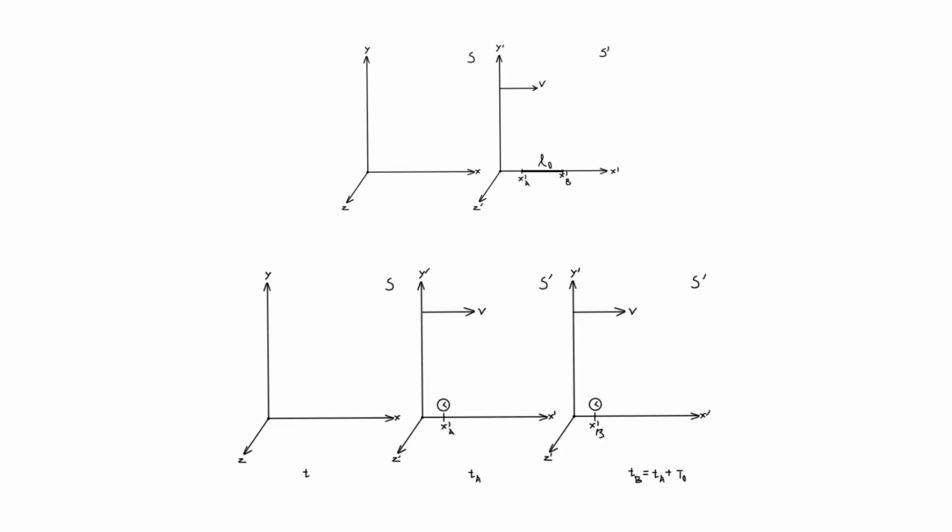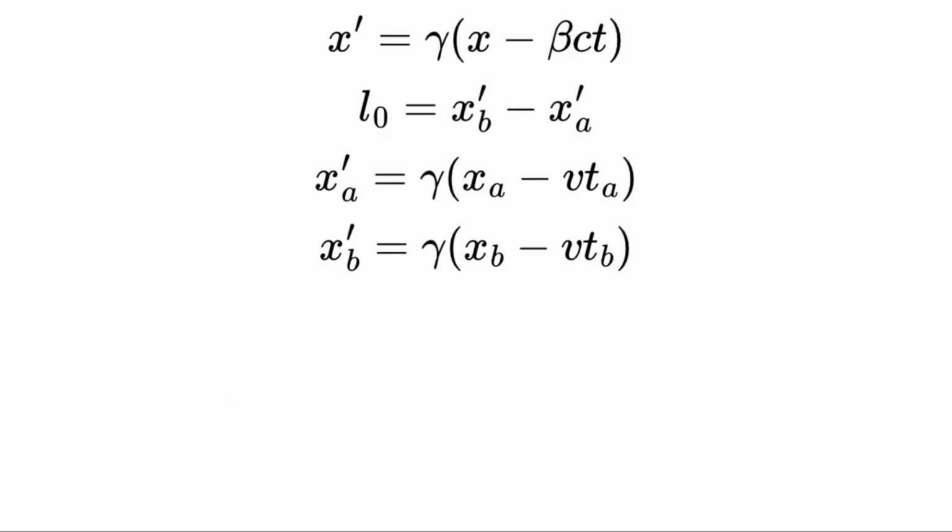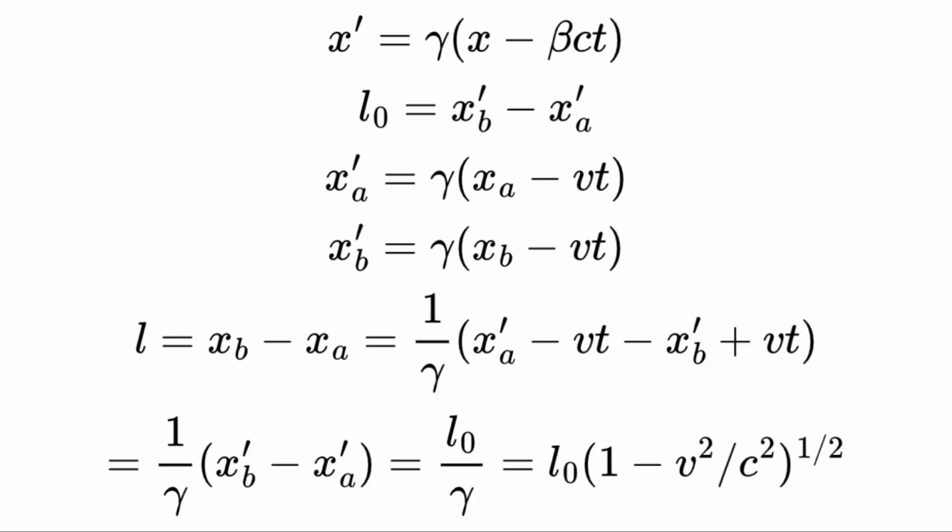A consequence of the Lorentz transformation is length contraction and time dilation. If a rod at rest in S prime with length L0 extends from XA prime to XB prime, we apply the Lorentz transform to see what the rod looks like in frame S. The observer at S prime measures XA prime and XB prime simultaneously at a predetermined time. So T equals TA prime, which equals TB prime. We get that the length of the rod with respect to frame S is smaller by a factor of gamma.